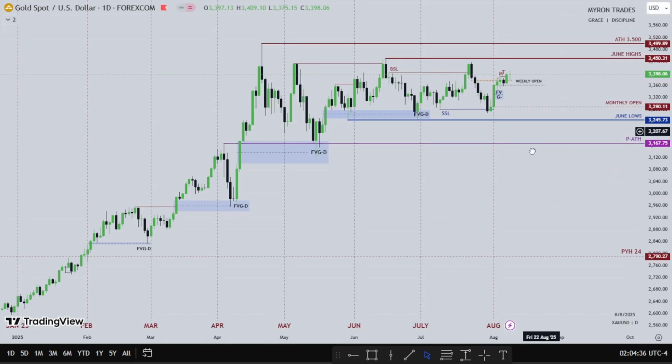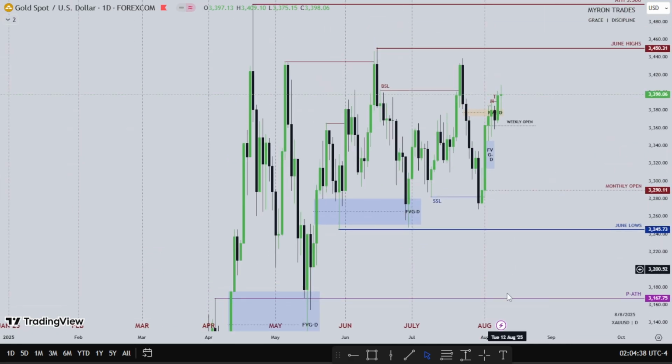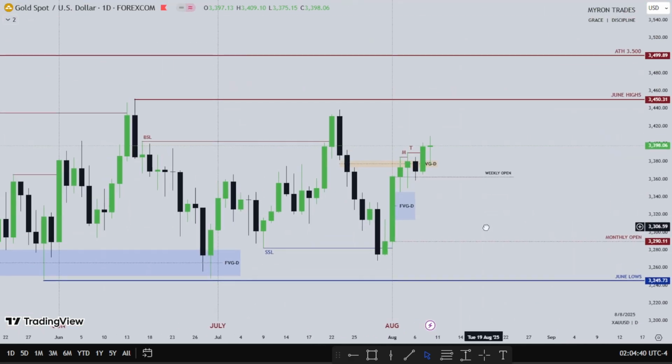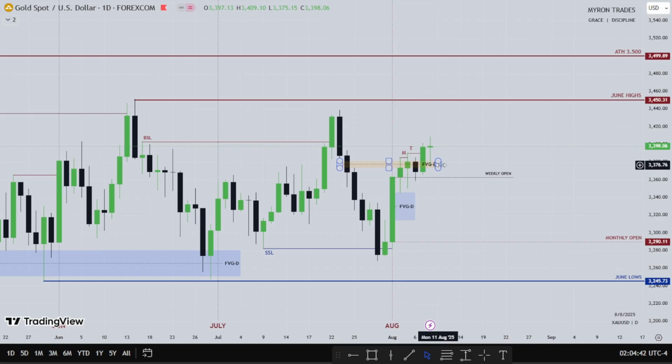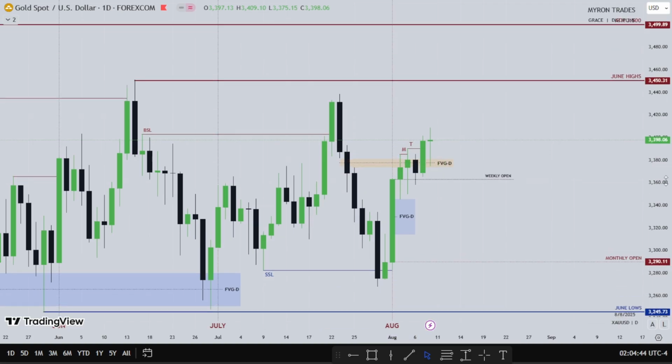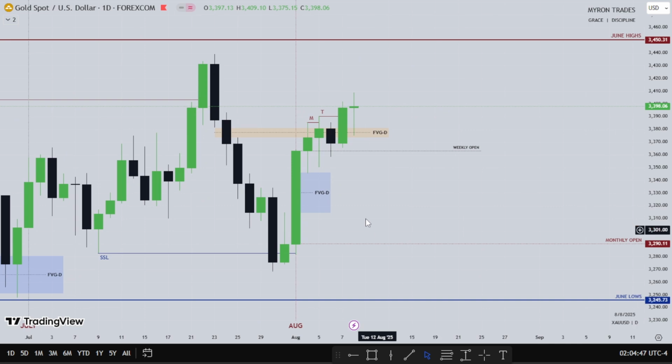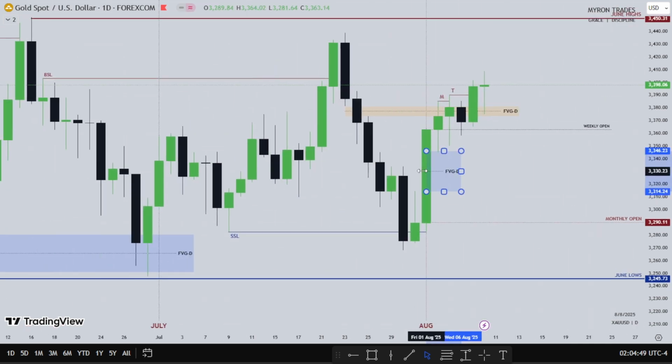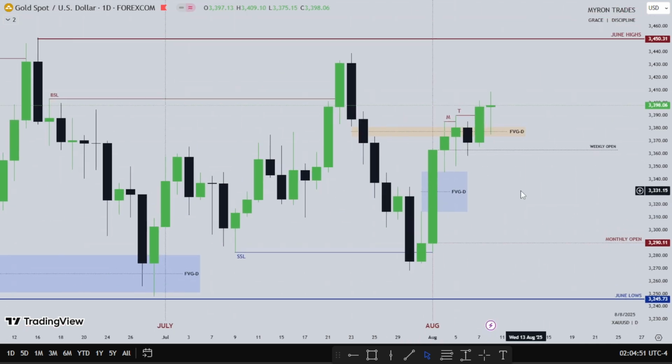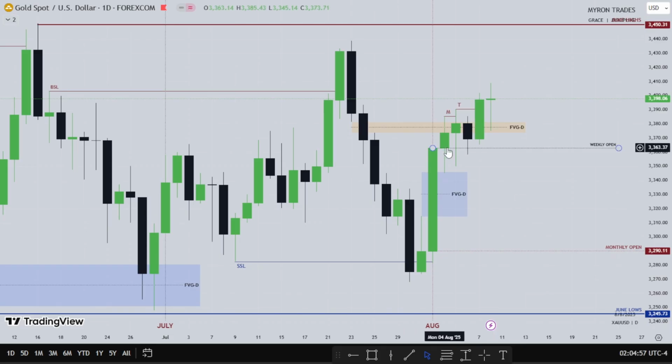Okay, gold. Okay, this is gold. Gold was pretty kind of consolidative on the week. I don't know why. I was expecting this fair value gap to be traded into, but as you all know, you have an expectation in the market, but you have to be observant of what the market is actually doing. So this is Monday, this is Tuesday.